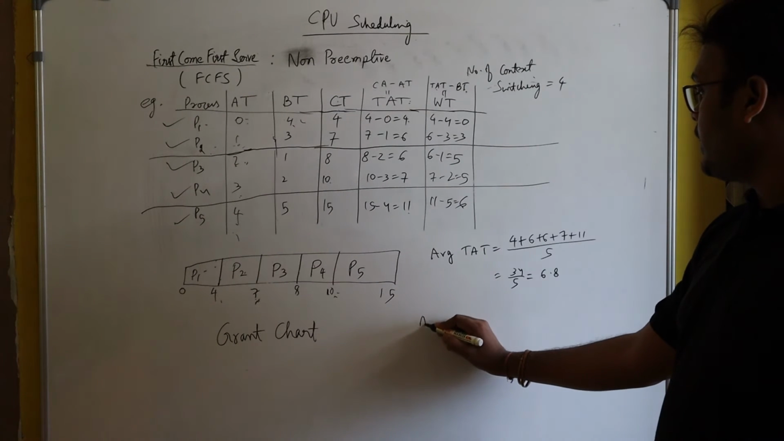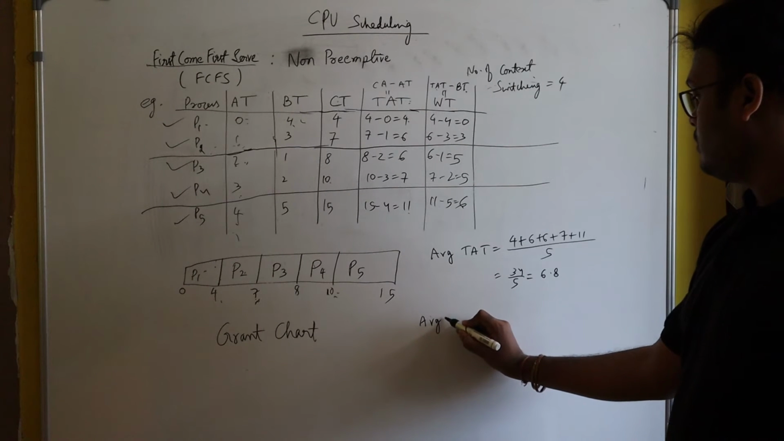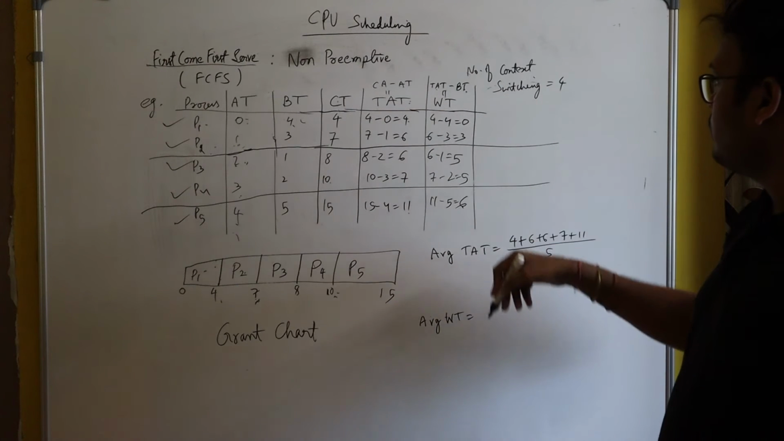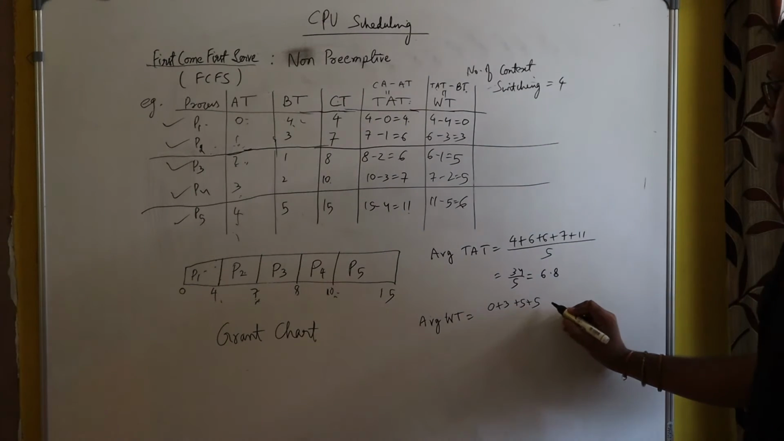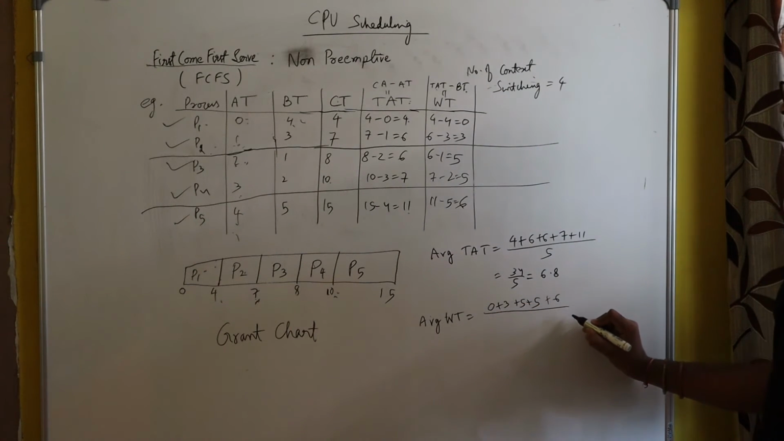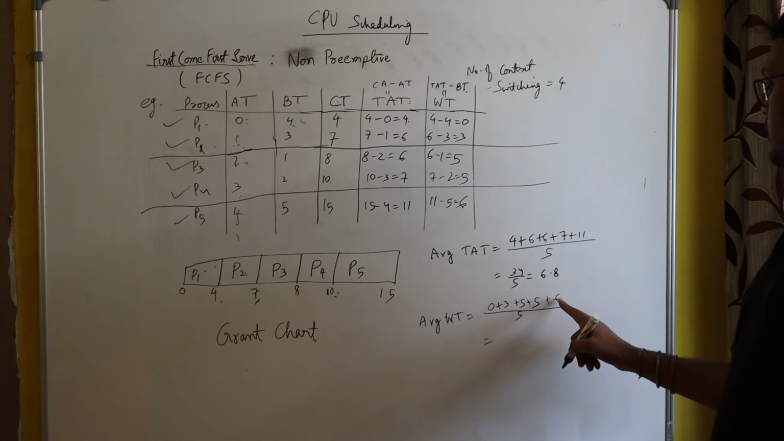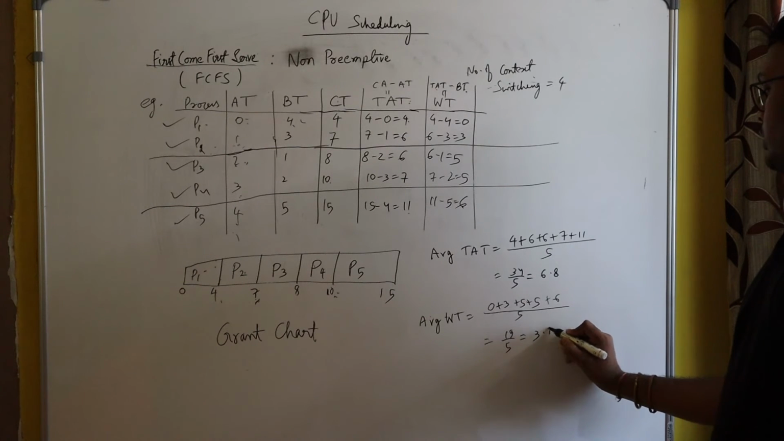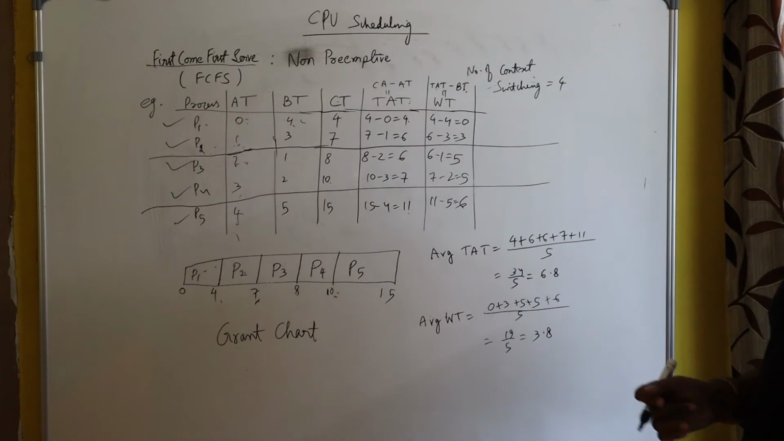And what is the average waiting time? Is it visible? Average waiting time will be just the sum of all the waiting times: 0 plus 3 plus 5 plus 5 plus 6, divided by the total number of processes. 5 plus 5 is 10, plus 3 is 13, plus 6 is 19, divided by 5, which will be approximately 3.8. Okay. So these are the average turnaround time and average waiting time.